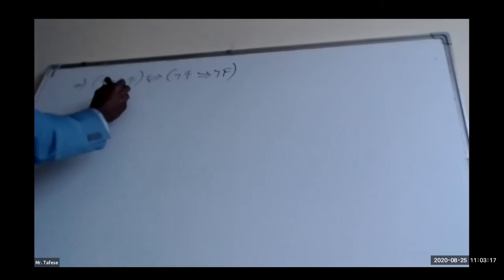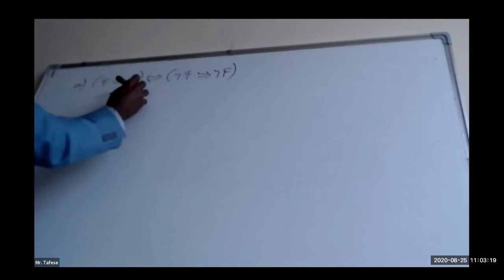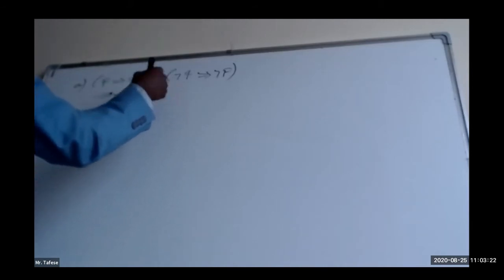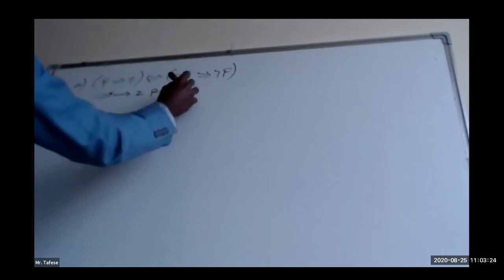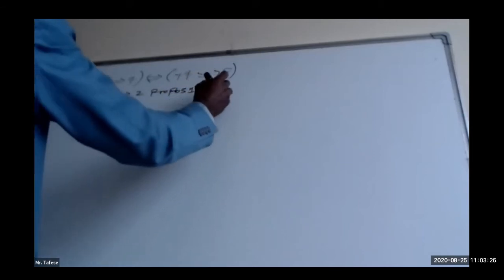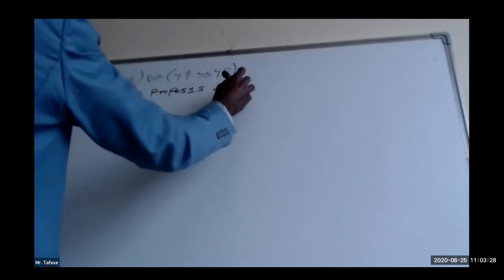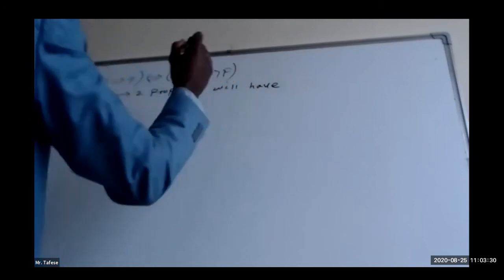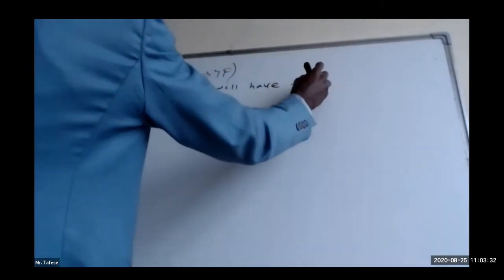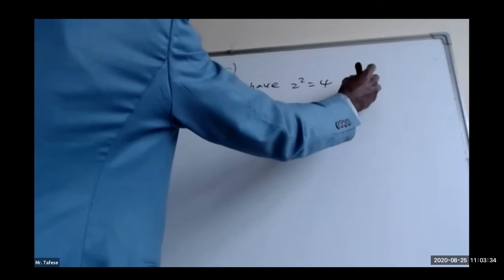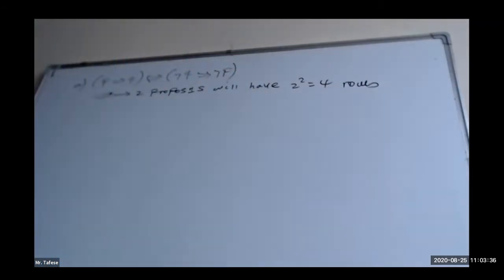Two propositions, namely P and Q. Two propositions will have, or the table will have, 2 to the power of 2, which is equal to 4 rows. But how many columns? It depends on the structure of the compound or the complex proposition. Let us start forming the truth table.